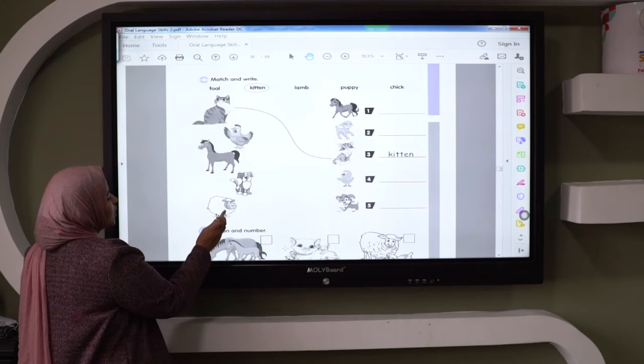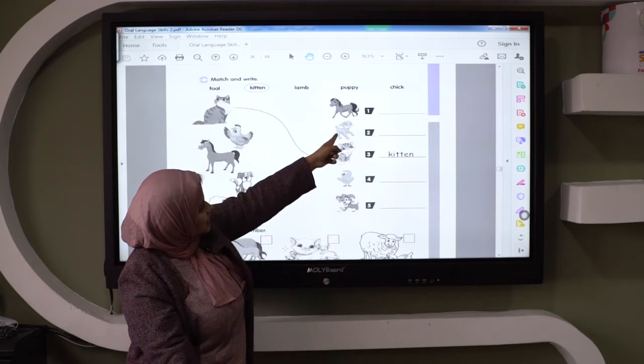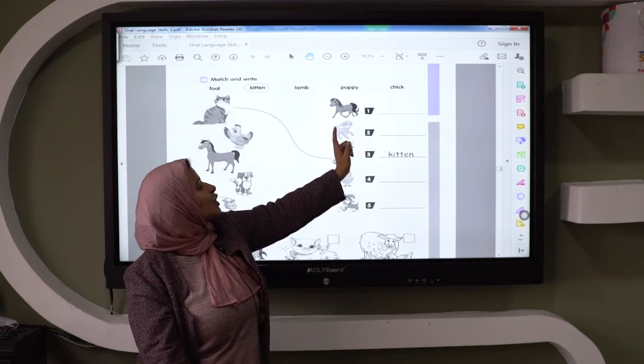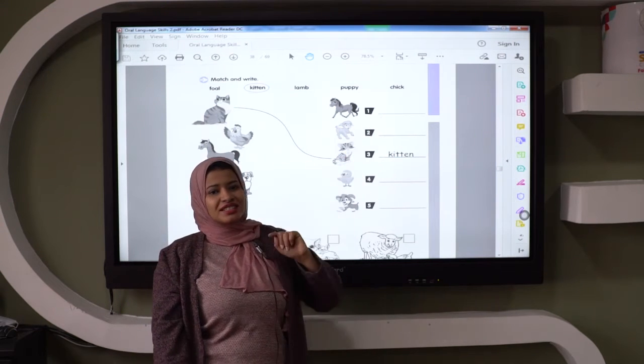Okay, the last one, sheep. We will find the baby animal of the sheep. This is the baby animal of the sheep, lamb. So we will match sheep with lamb and write it here.